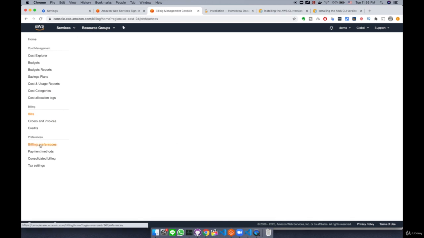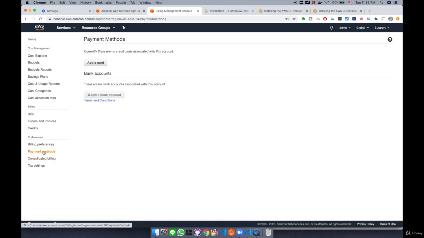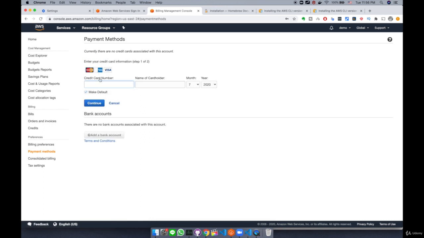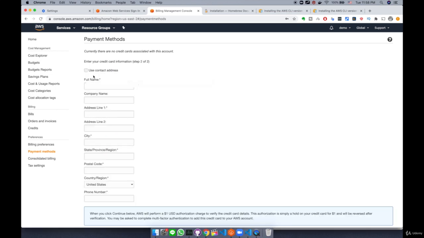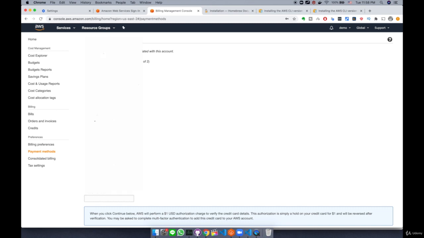From here, under payment method, you need to add a card, a credit card or a bank account. So here you need to add your credit card, okay? After you type in your credit card number, name, month, and year, click the continue button here. And then, if your credit card's billing address is the same as the address you used to create your AWS account, then you can just check this use contact address option here.